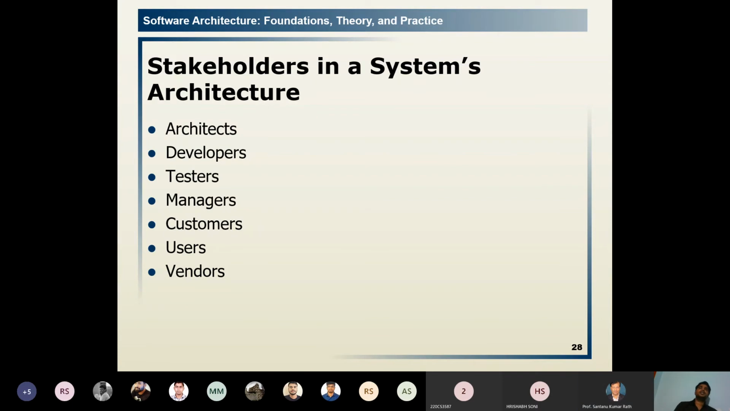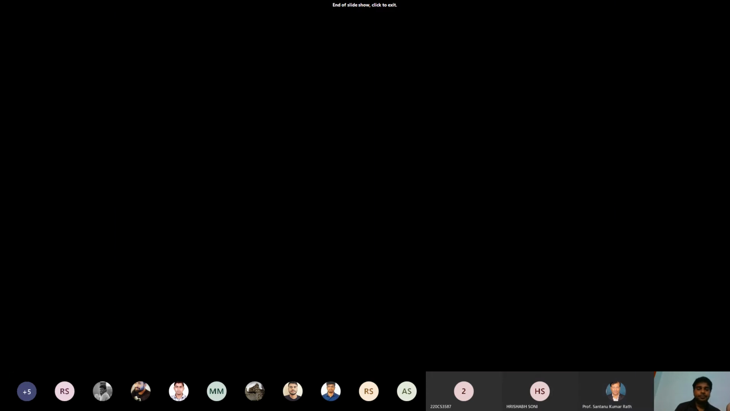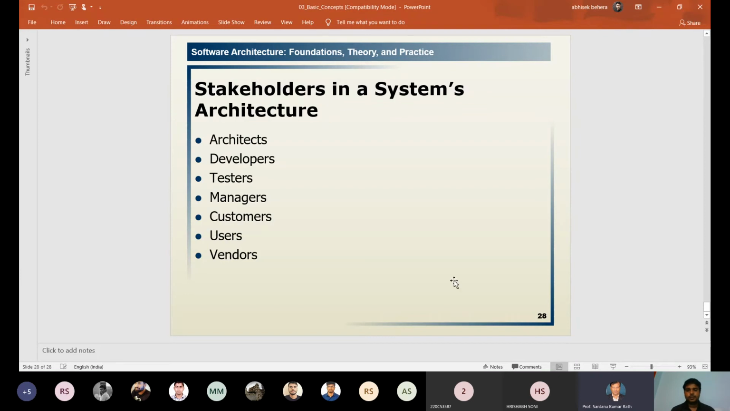Then what are the processes associated with an architecture, and who are the stakeholders associated with the architecture. Okay. This is the end of PPT 3.